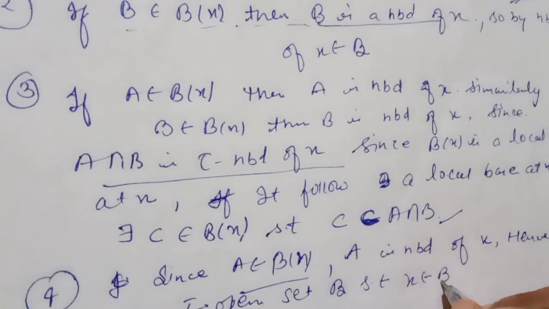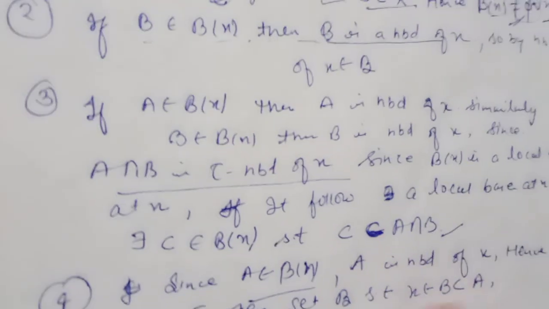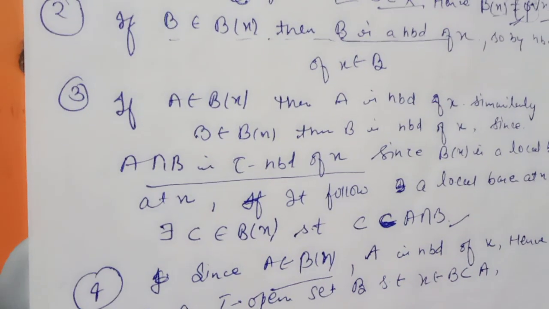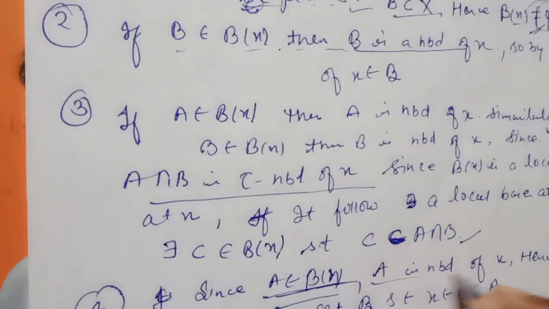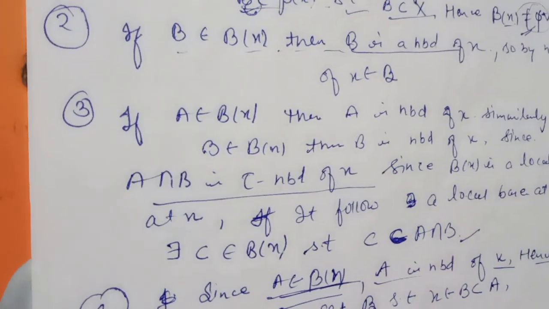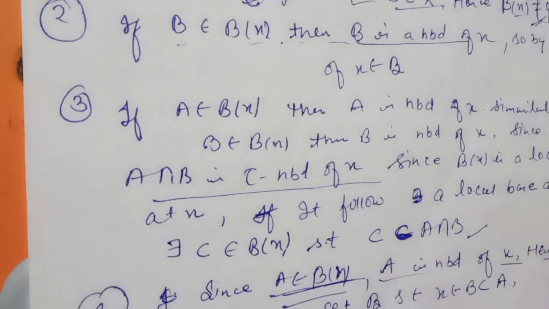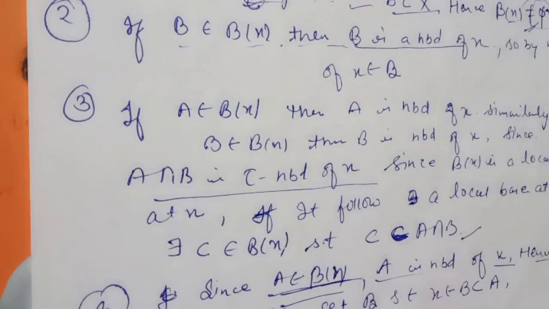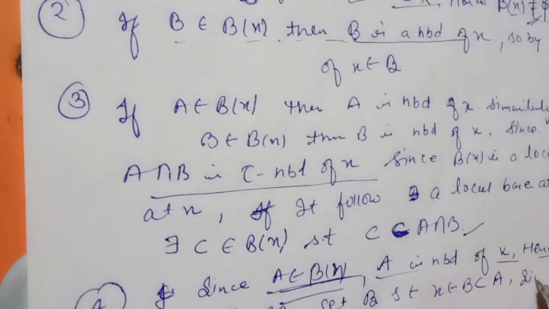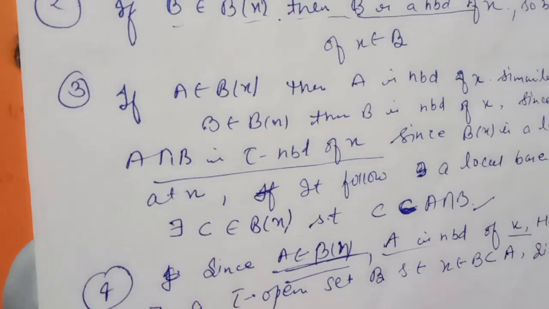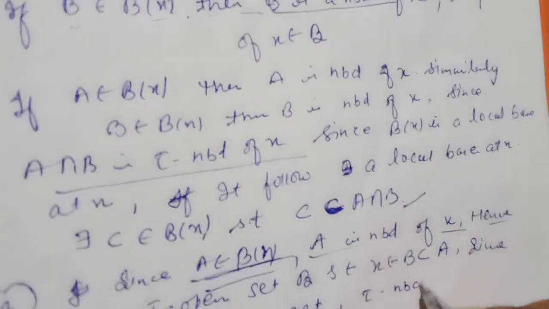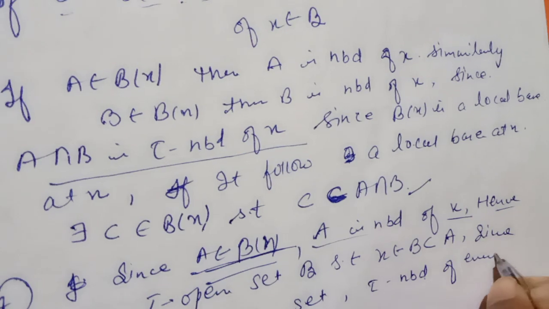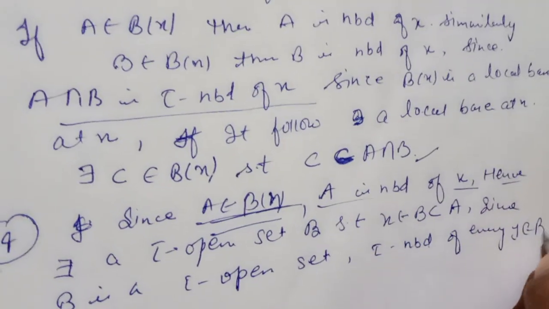x belongs to B, that is a subset of A, right. We can convey this statement from this line. Since A is the base of x at any point x, then A is the nbd of x, right, hence there exists a tau open set B such that x belongs to B, that is a subset of A, okay. Now since B is also a tau open set, because it is a tau nbd of every y that belongs to B, right.